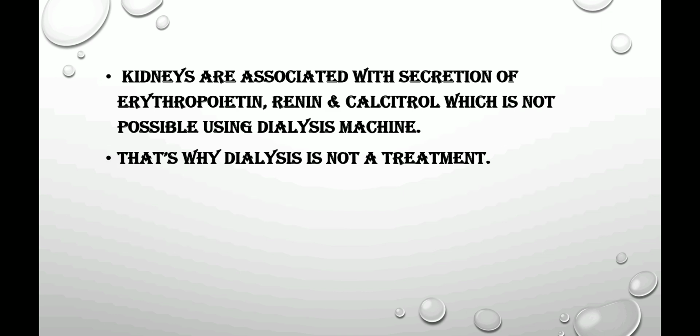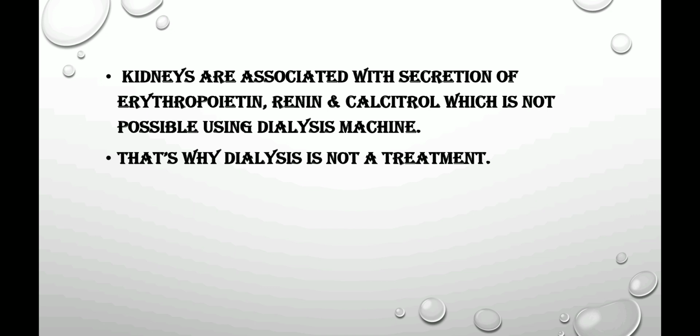So kidneys are associated with the secretion of erythropoietin, a hormone, renin, another hormone, and calcitriol. These are the three different hormones which are secreted by the kidney. And it is not possible to get these hormones using a dialysis machine. That's why dialysis is not a treatment. Remember, dialysis is not a treatment.